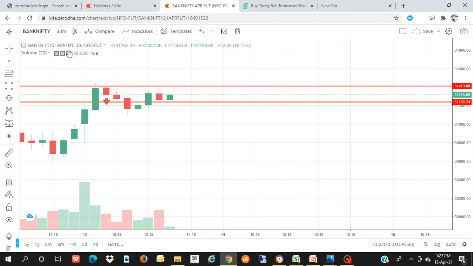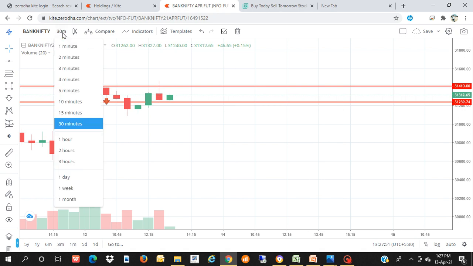So whatever method you are going to follow, it is on the Bank Nifty future chart only, not the spot chart. It will work only on a Bank Nifty future chart. As I told you, the time frame should be 30 minutes. This is the only method you need to follow when it comes to time frame.